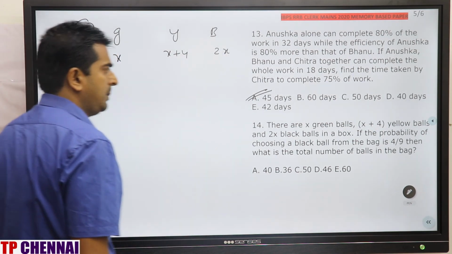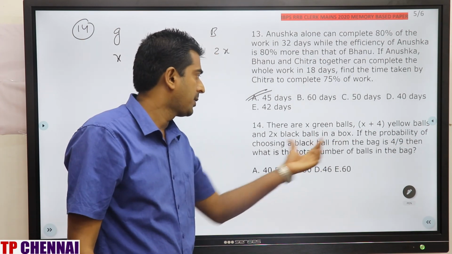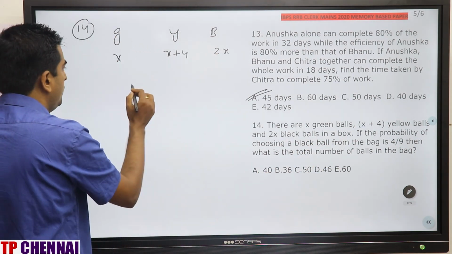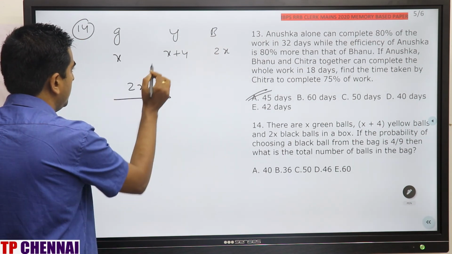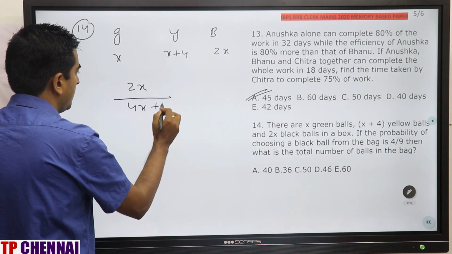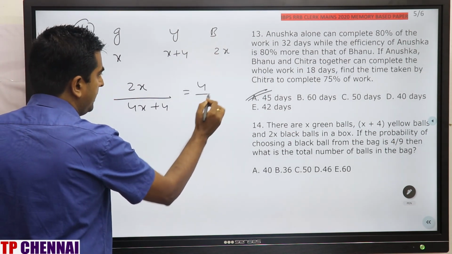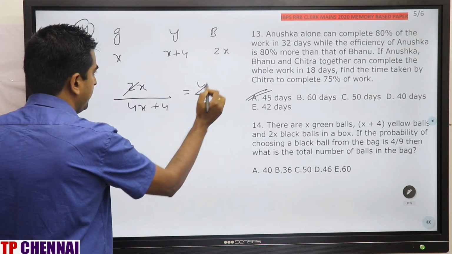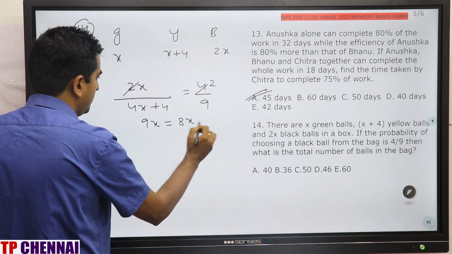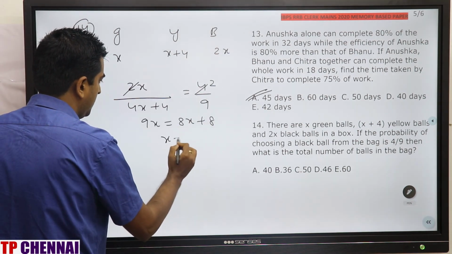You are picking one ball. The probability of choosing a black ball from the bag is 4 by 9. Black ball is how much? 2x by total. 2x plus x plus x plus 4, that is 4x plus 4, is equal to 4 by 9. Cross multiplication. 9x is equal to 8x plus 8. x is equal to 8.